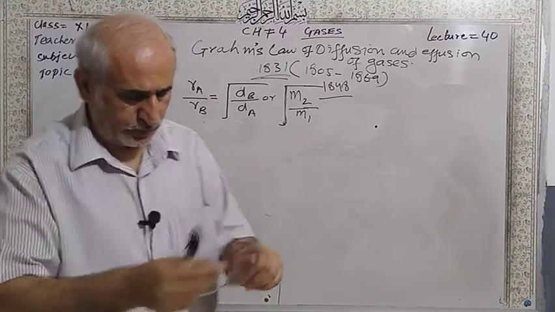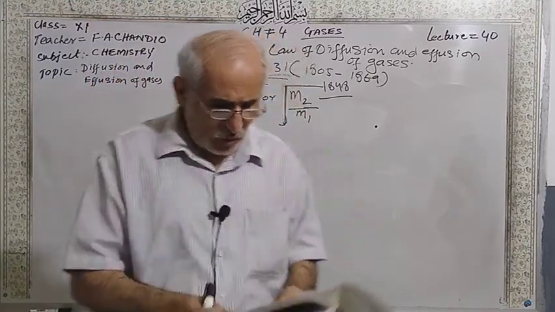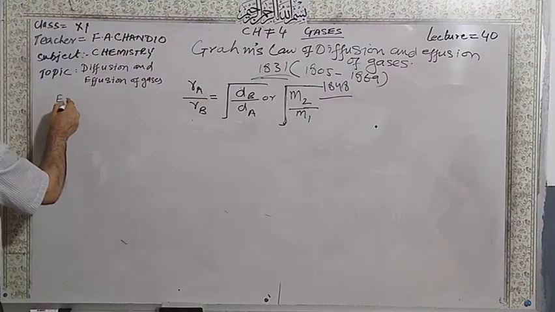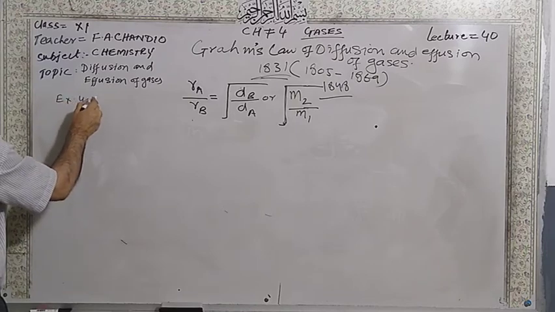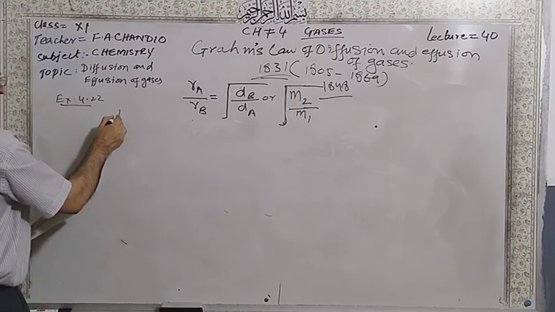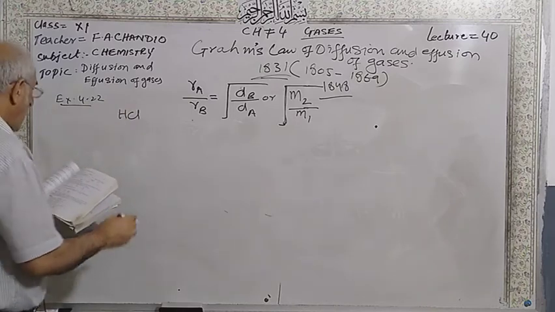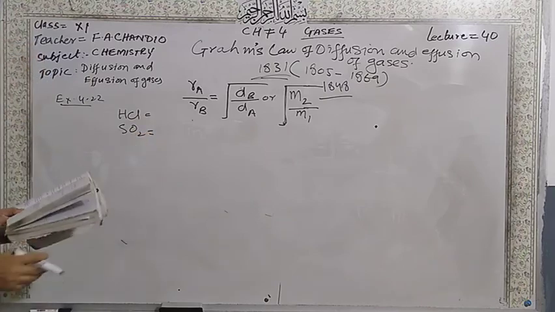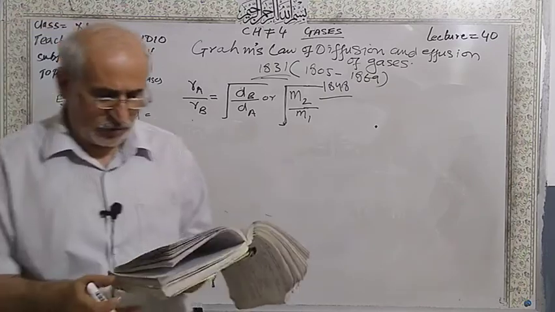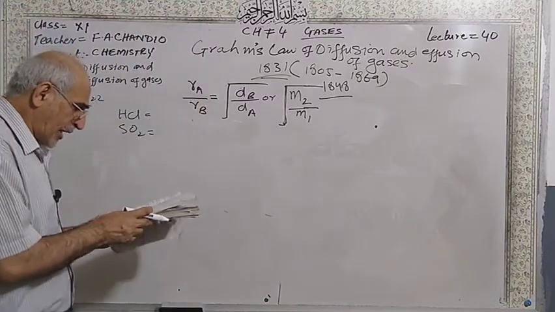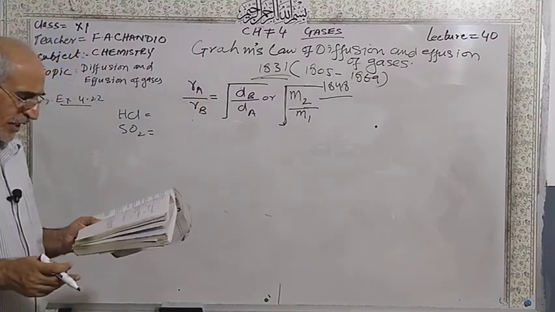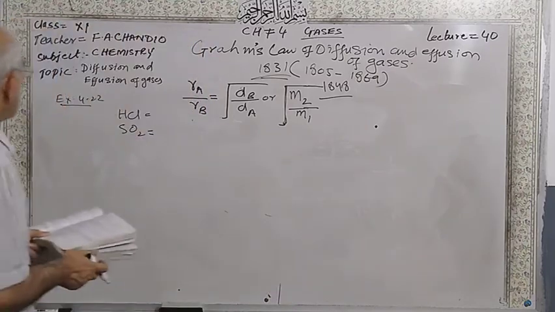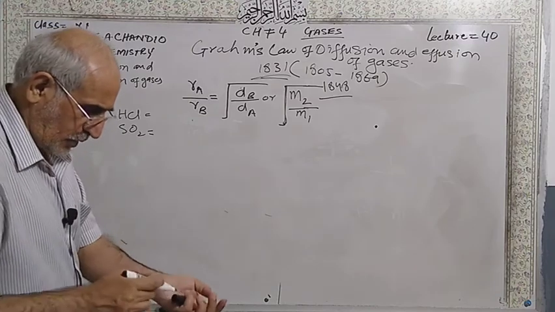So in the book, equal volumes of the gases. This is in my book example number 4.22. HCl gas, sulfur dioxide gas. Two gases, rate of diffusion of HCl and rate of diffusion of sulfur dioxide gas, confined in a porous container. What will be the comparative rates of diffusion of gases through the porous walls? Very simple.